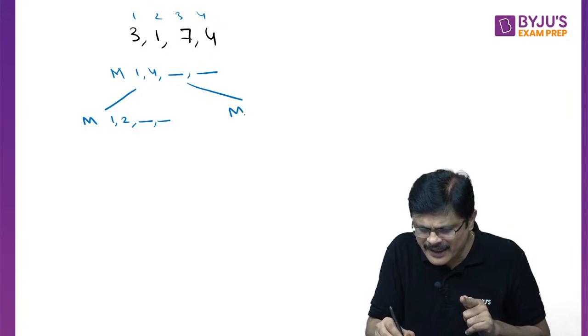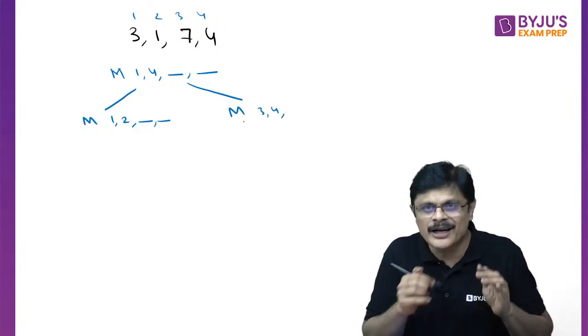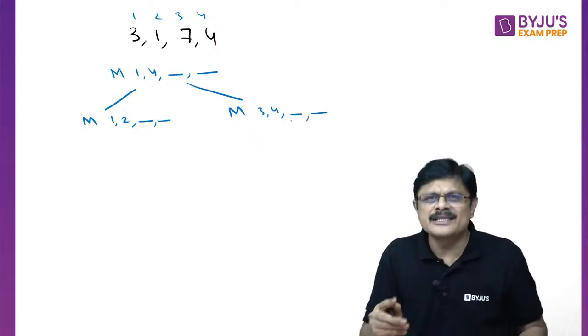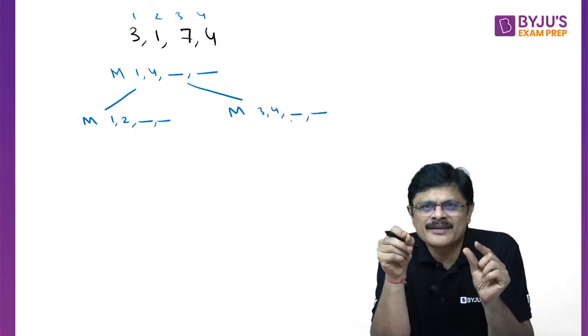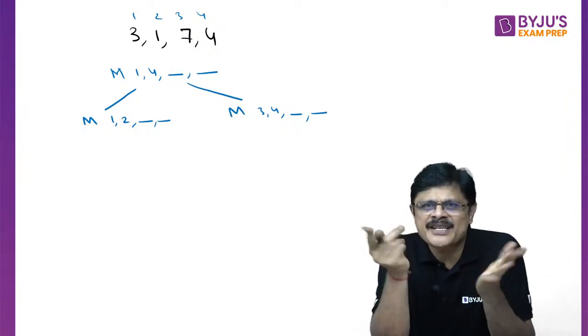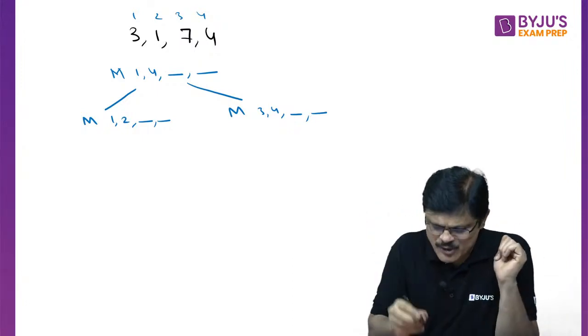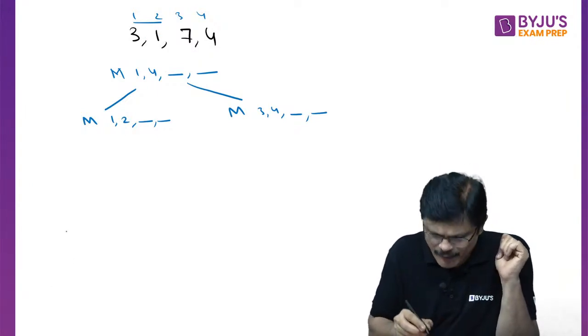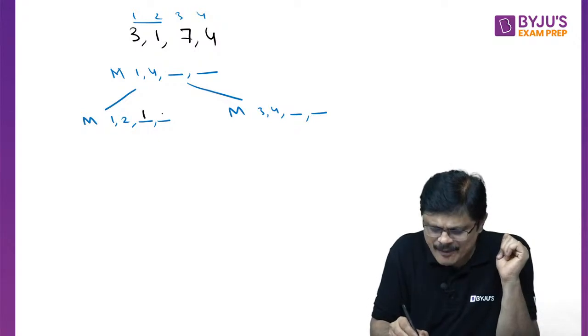Then again for the remaining indices, that is 3, 4, you have to call from 3 to 4. See, it's not like 3, 4, sir. For the 3 to 4 indices, you have to find min max. Whenever there are just 2 elements, you can do one comparison and tell what is the minimum and what is the maximum. So from 1 to 2 index, what is minimum and what is maximum? From 1 to 2 index, minimum is 1, maximum is 3.